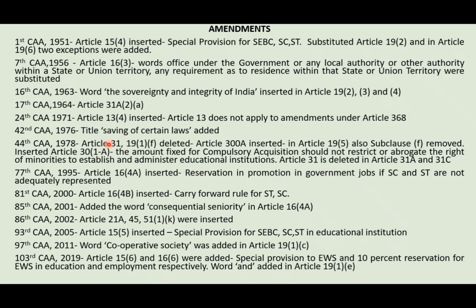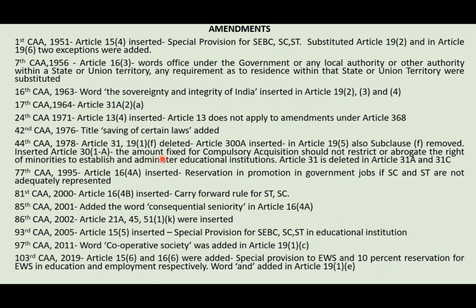Then coming to the very important amendment, 44th constitutional amendment, article 31 was repealed and 19 clause 1 subclause F was also repealed, that is deleted. Then article 300A was inserted. Apart from these major changes, in article 19 clause 5 the subclause F was removed because 19(1)(f) is already deleted, so in this article also F is removed. Then it has also inserted article